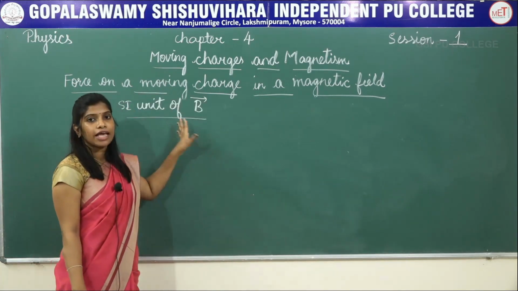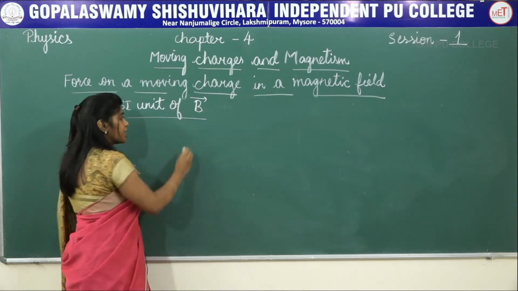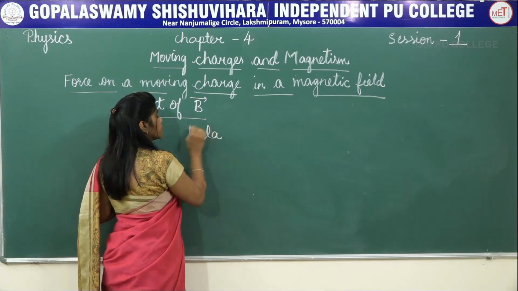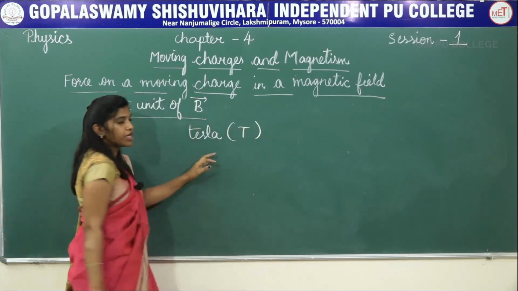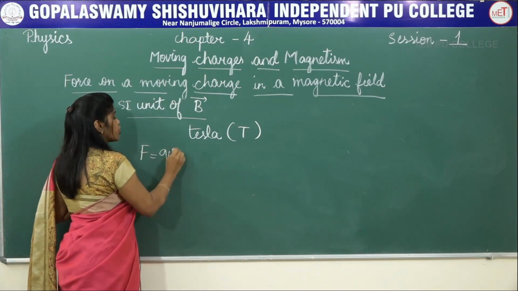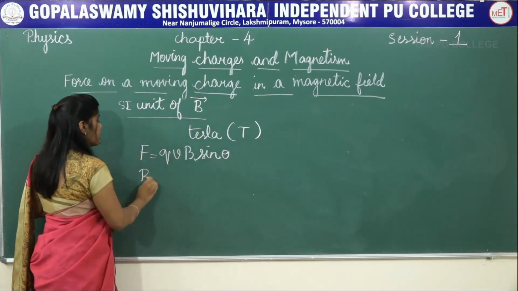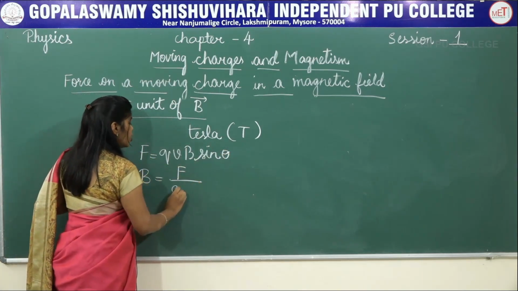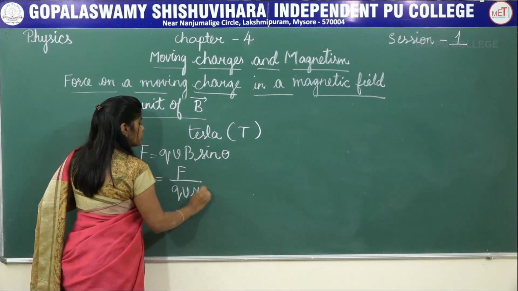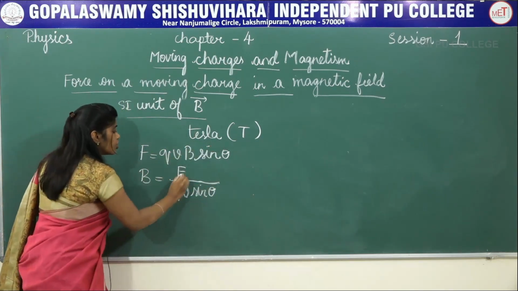Now, let us write the SI unit and dimensional formula for magnetic field. The SI unit of the magnetic field is Tesla, denoted by capital T. We know the formula F is equal to QVB sin theta. What is B? It is F by QV sin theta. I'll expand this Tesla. So, what is the unit for force?